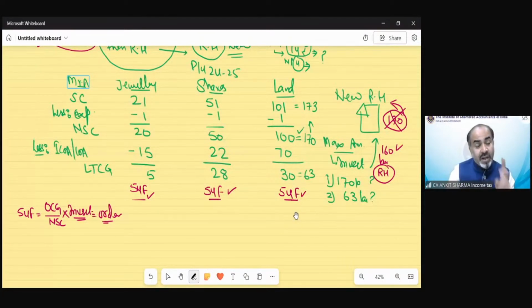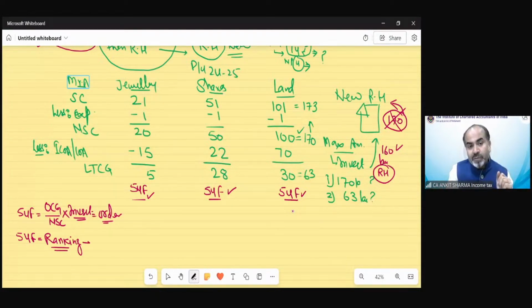So for that purpose, under section 54F only. If this were a separate section other than section 54F, suppose section 54EC, where we have transferred these securities and invested in government, NHAI, etc. bonds, then you can provide exemption to anyone first, second, or third in any order. That won't affect your answer. But because section 54F has a special proportionate exemption, now for this purpose we have to find out the ranking between these three assets. Who should be provided the first exemption, then second, and then third.